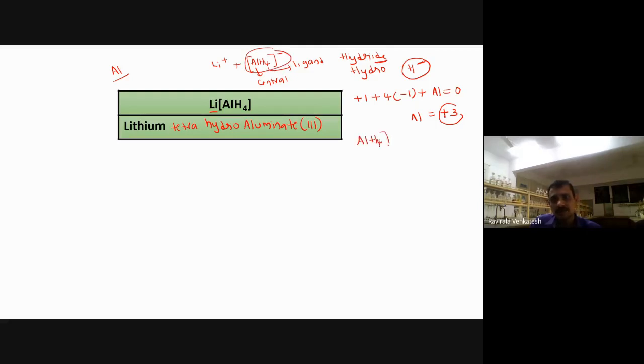AlH4 charge is what? Minus. I am not taking lithium here. Here also we can calculate aluminium. 4 hydrogens are there. Each is having -1, you have to take that. Minus indicates -1. Here also we get aluminium is equal to +3. So in this way we can easily get the nomenclature: lithium tetrahydridoaluminate. You can call it hydro or hydrido. Okay. Right.